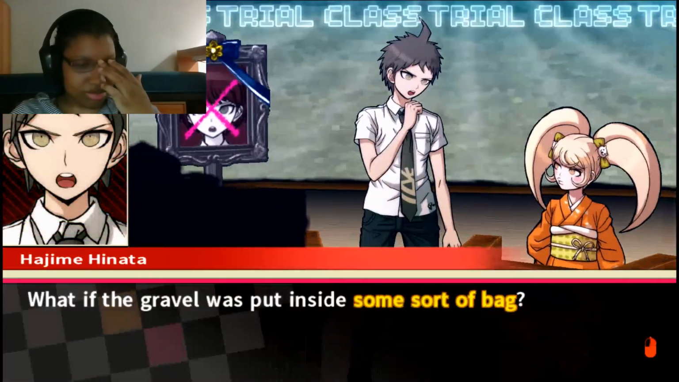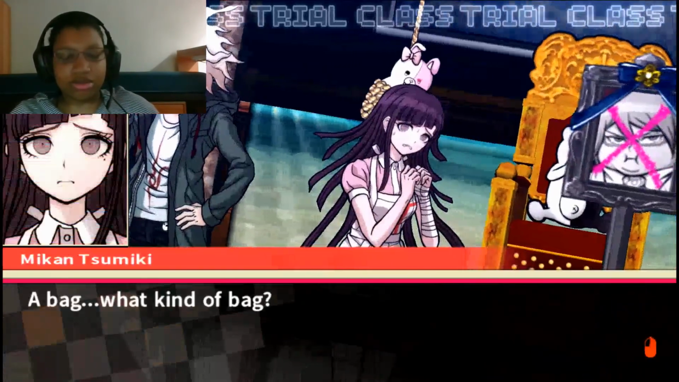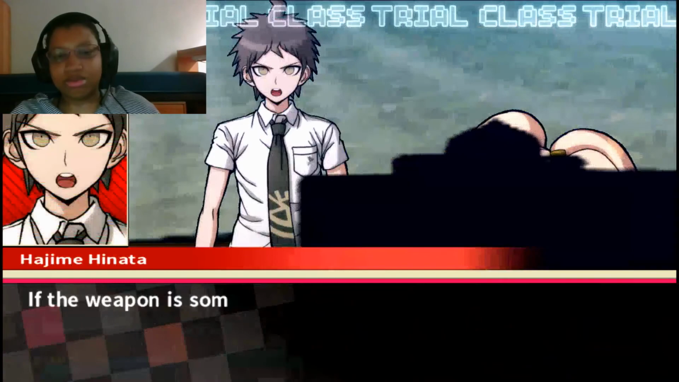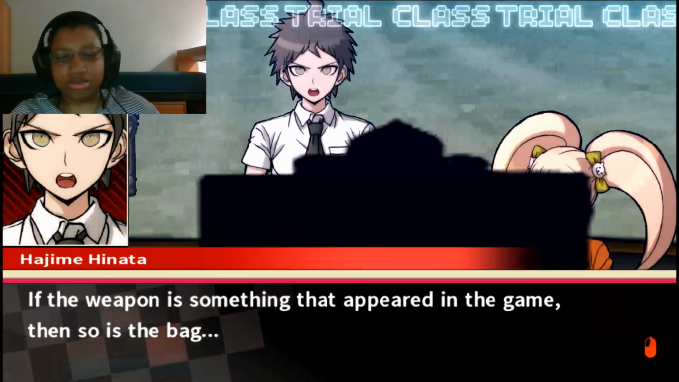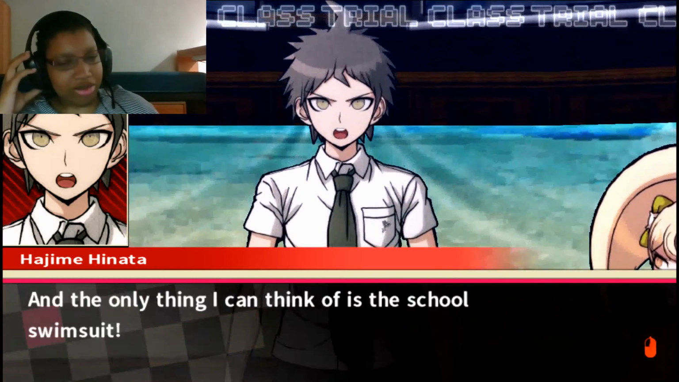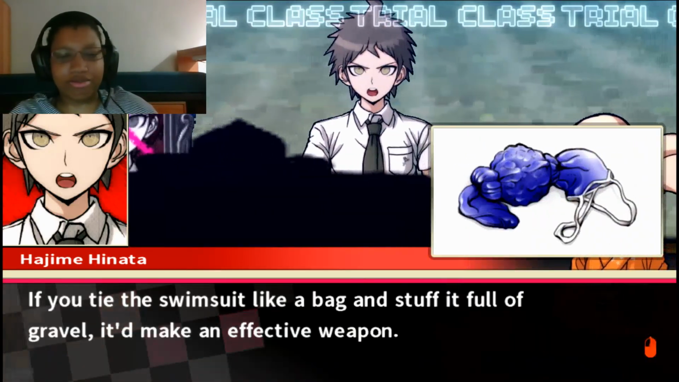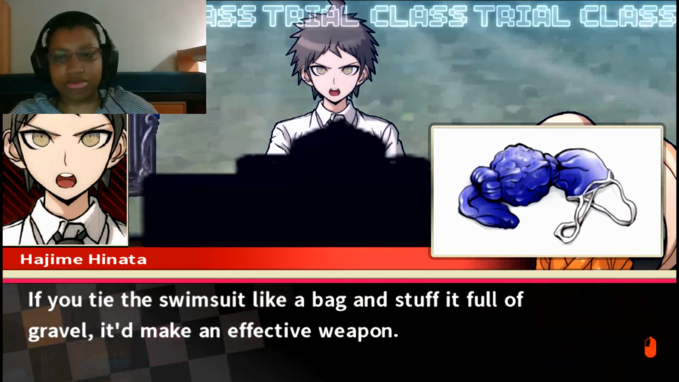What if the gravel was put inside some sort of bag? What kind of bag? The weapon is something that appeared in the game, and so is the bag. So what can be used as a bag? The only thing I can think of is the school swimsuit. Using the school swimsuit as a bag? Tie the swimsuit like a bag and stuff it full of gravel would make an effective weapon.